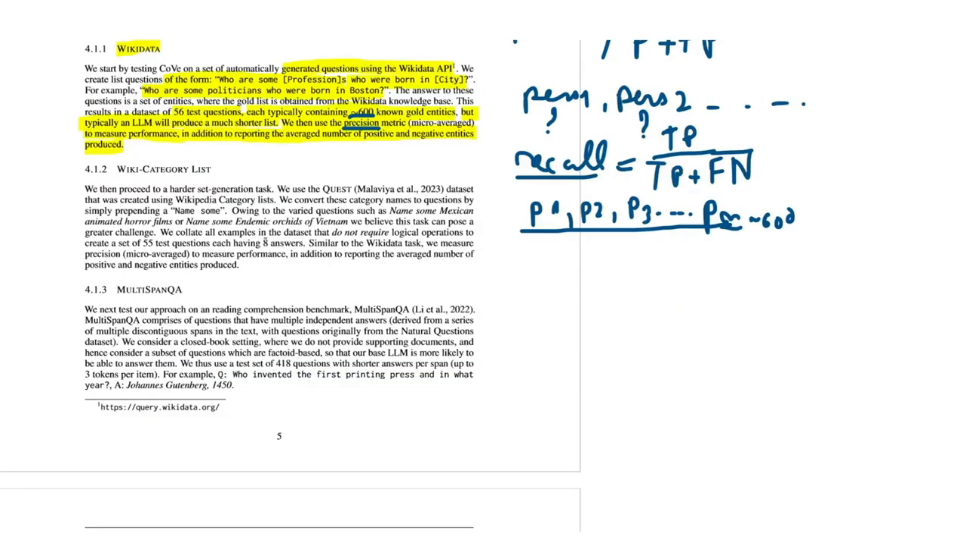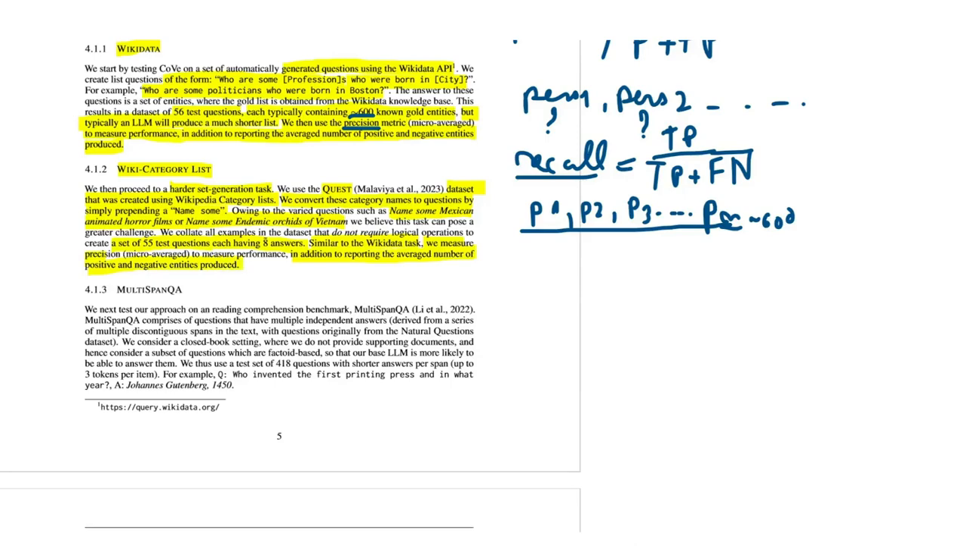The authors also test on wiki category list, which is considered to be a harder set generation task. For that, they use the Quest dataset, which was created using Wikipedia category lists. And they convert these category names to questions by simply prepending "name some". They give here an example: name some Mexican animated horror films, or name some endemic orchids of Vietnam. For this, they create a set of 55 test questions, each one having 8 answers. And similar to the Wikidata task, they also measure precision in addition to reporting the average number of positive and negative entities produced.